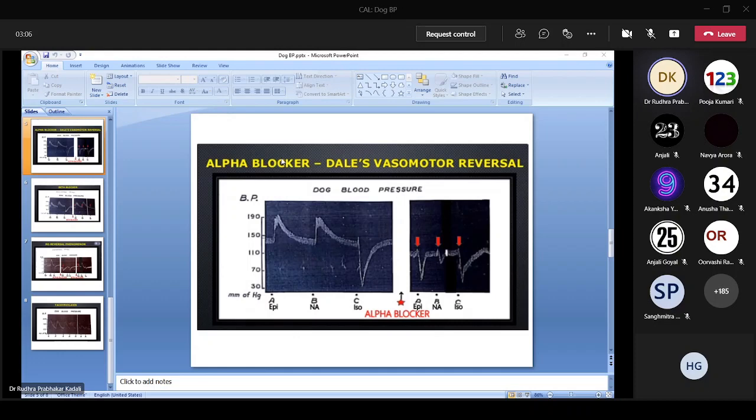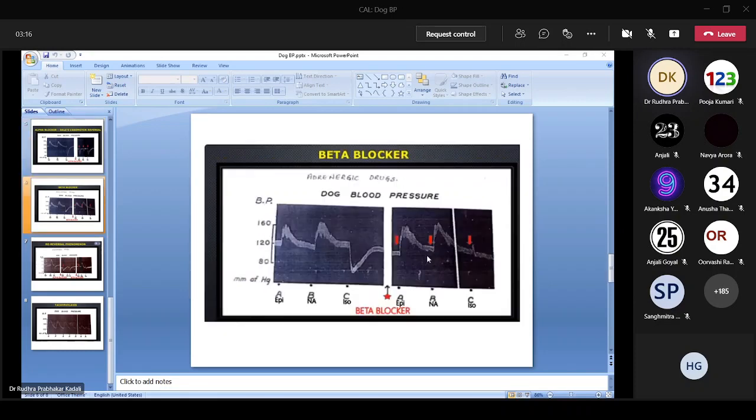So here we are giving an alpha blocker, the red mark is the alpha blocker. If alpha blocker is given, there will be only fall in BP. There won't be any rise in BP. If we give a beta blocker, the red mark is the beta blocker, there will be only a rise in BP. There won't be any fall in BP. This is called re-reversal.